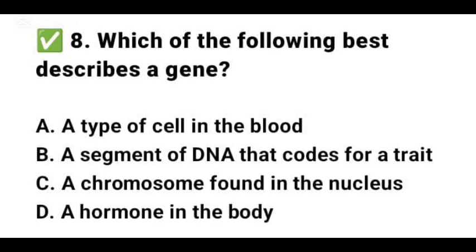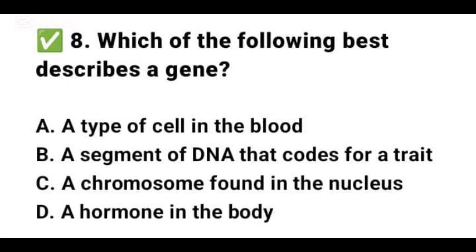Question 8 says, a gene is best defined as A, a hormone controlling the body, B, a type of white blood cell, C, a segment of DNA coding for a trait, D, a molecule in the cytoplasm. The correct answer is option C, a segment of DNA coding for a trait.